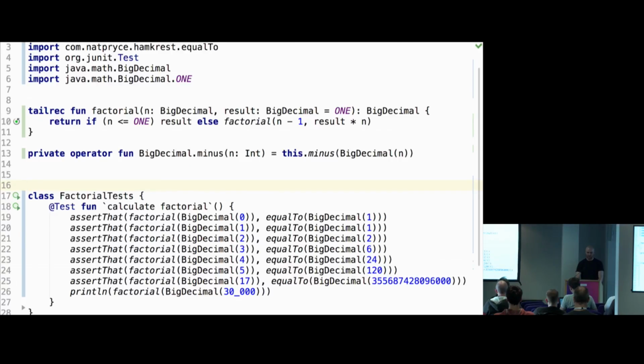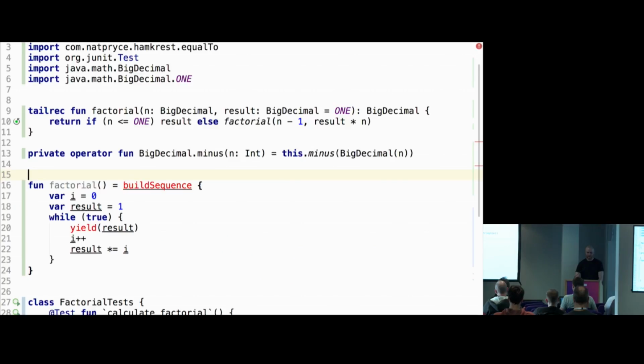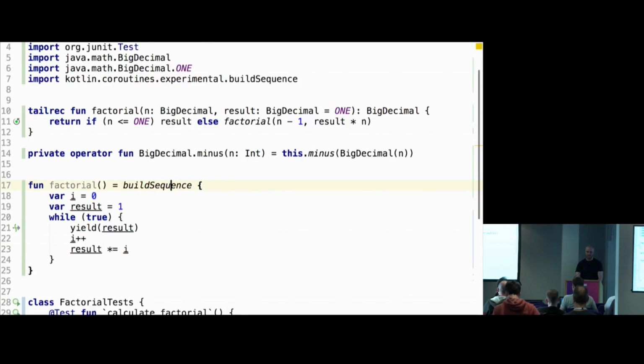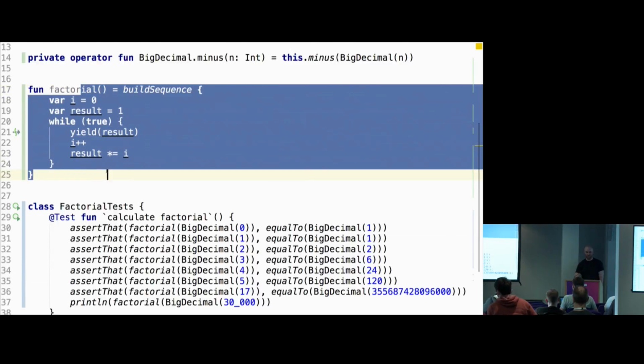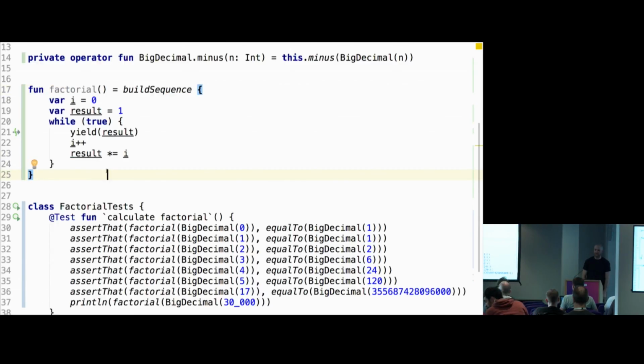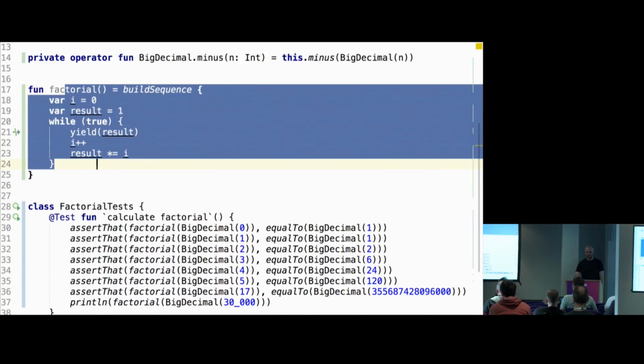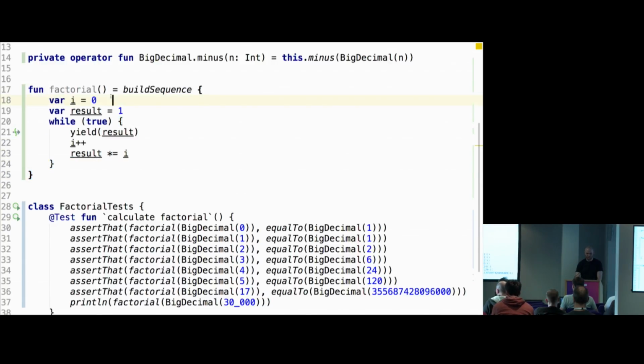Just to show one more thing, I'm not going to go into details about this, but there is also the other thing, which is coroutines in Kotlin. And I believe this is the right way to write factorial in a co-recursive way. This is maybe a great, annoying interview question. People might ask you about recursion, but what about co-recursion? With my understanding, this is basically a co-recursive implementation of factorial. So what's going on here, I'll quickly show.